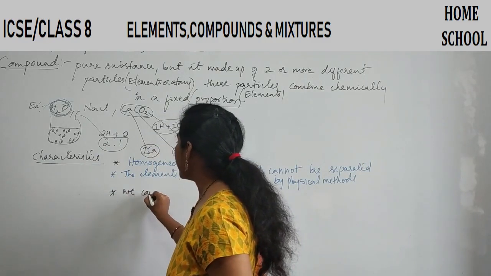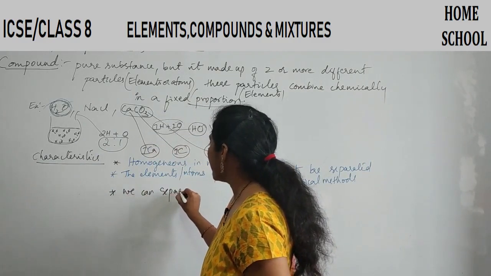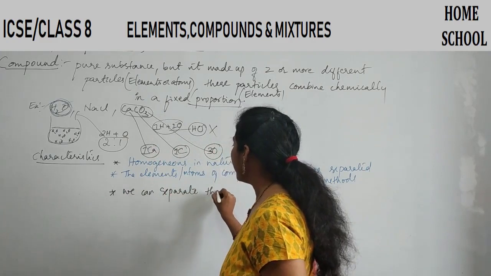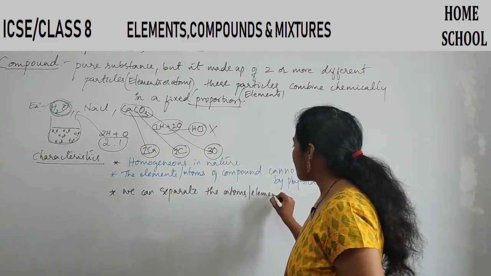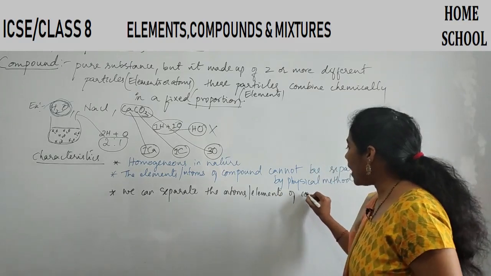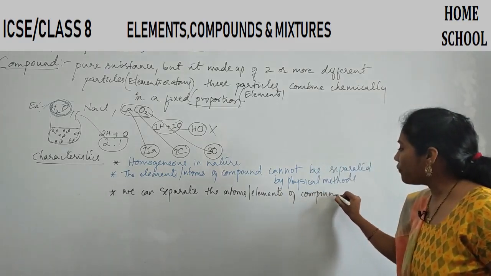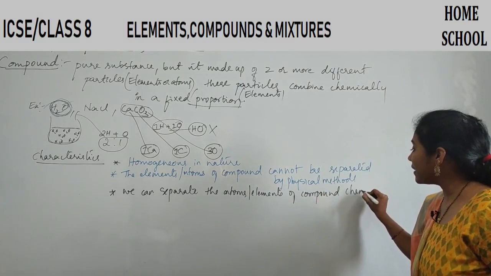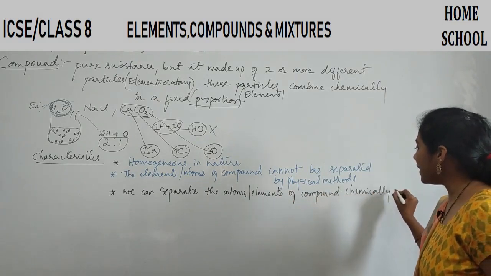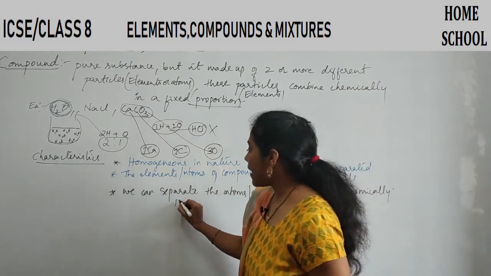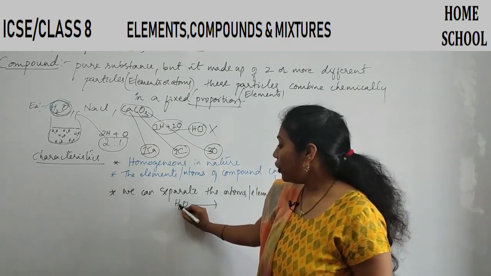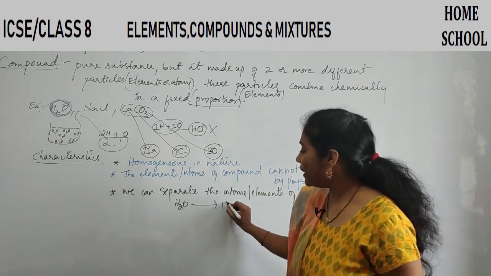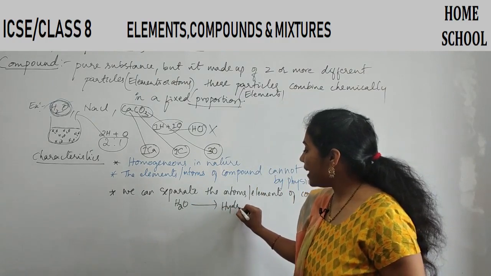We can separate the atoms or elements of a compound chemically. Okay, say for example, when you pass electricity to water, H2O will break down into hydrogen and oxygen.